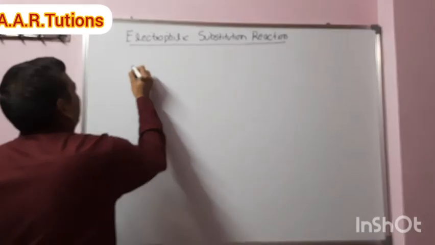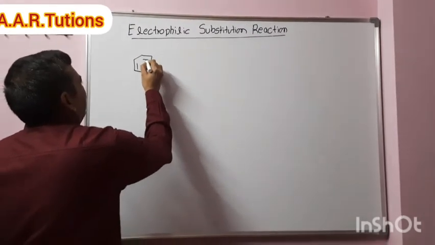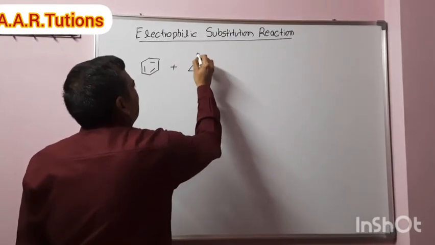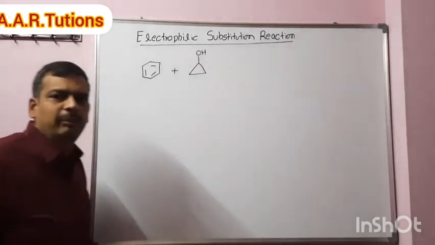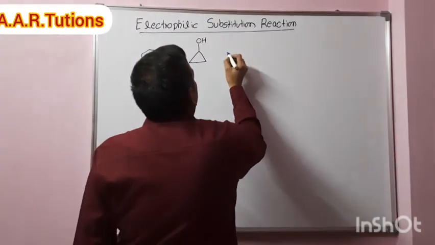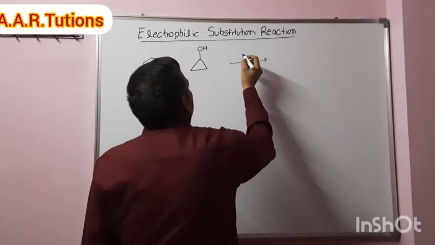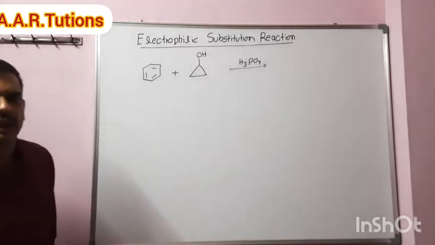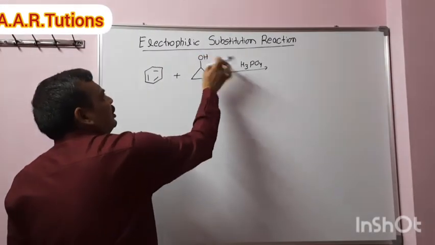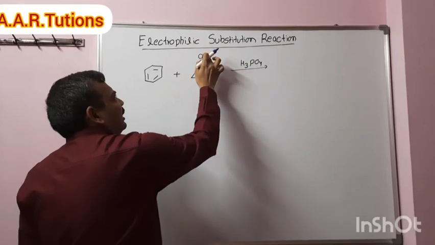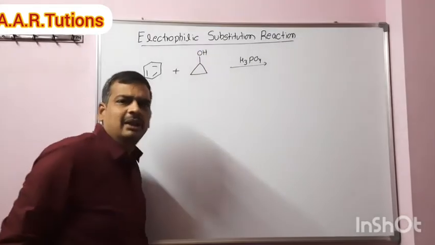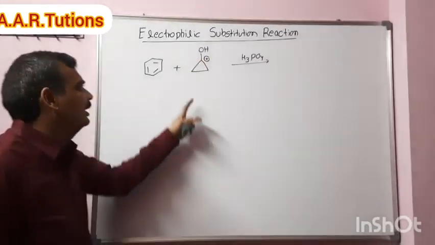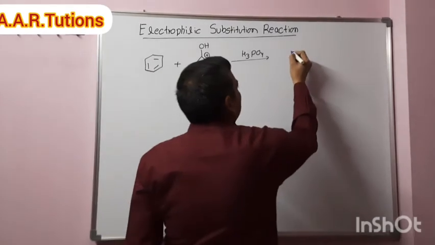Write the product formed when benzene reacts with cyclopropyl alcohol in presence of strong acid. So what is happening? Proton will add on here, then OH2 plus forms, and that is removed as a water molecule, then we will get a positive charge here. That will act as an electrophile that will attack on benzene. So the product formed is this one.